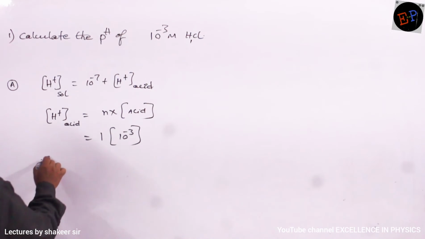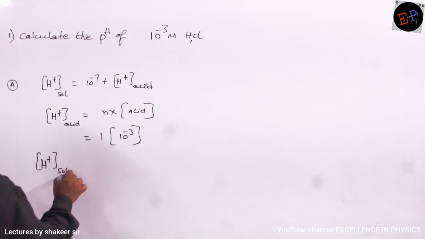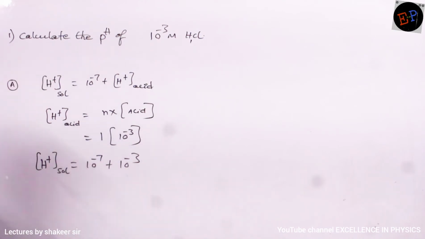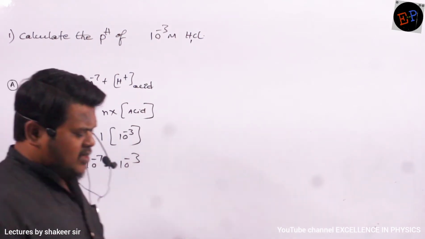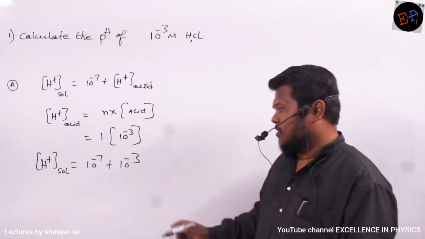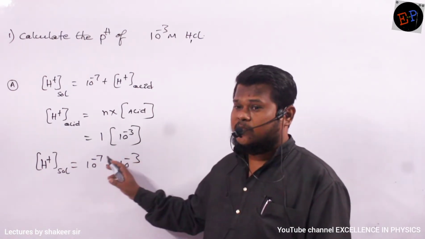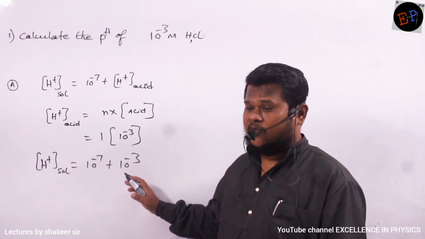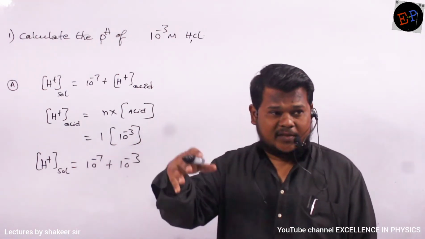So H plus ion concentration of the solution equals 10 power minus 7 plus 10 power minus 3. Okay. Now what is the case which we have to consider here? Yes, because the concentration of acid is much greater than 10 power minus 7. How many times greater? 10 power 4 times, 10,000 times greater.